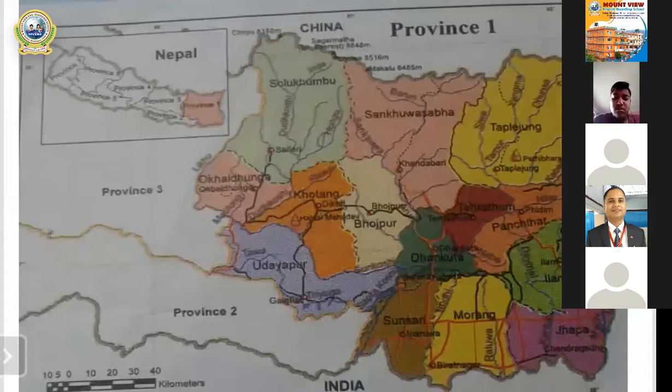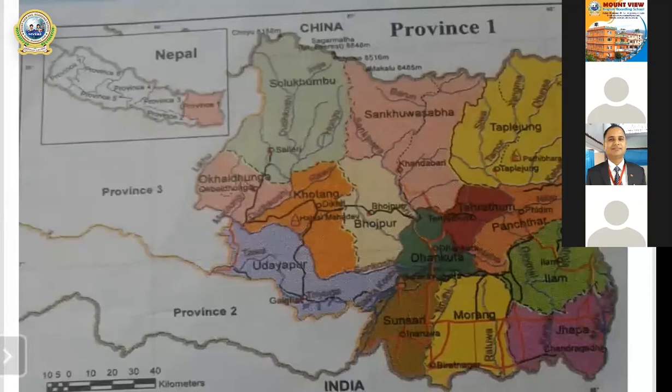Similarly, you can see on the screen some names of rivers as well, like Mechi, Koshi, right? So from the map of province number 1, we can get lots of information: names of districts, some names of rivers, and some names of religious sites located in province number 1.